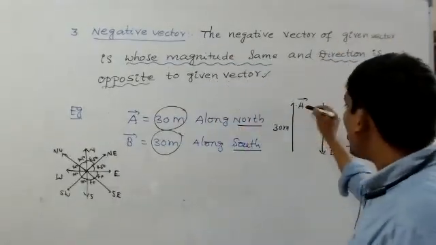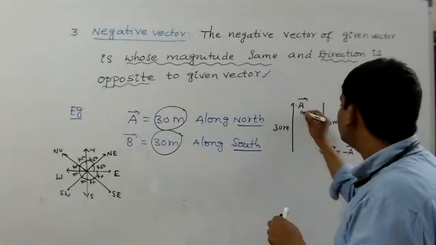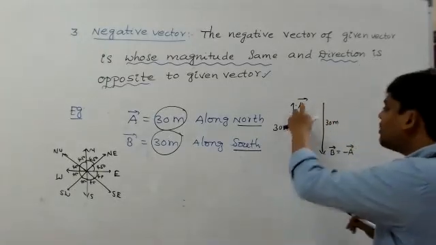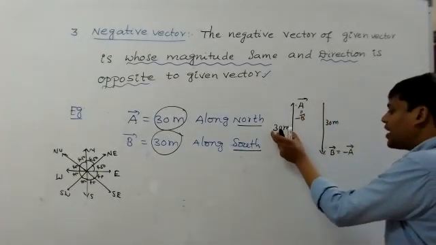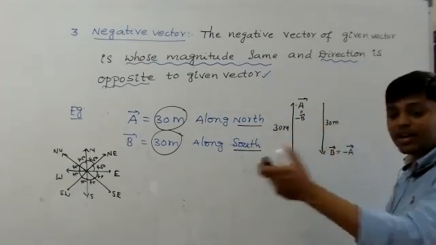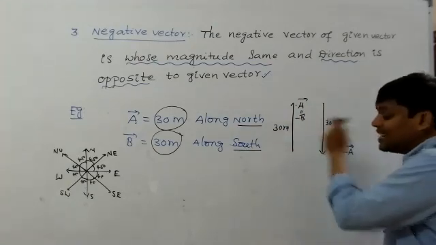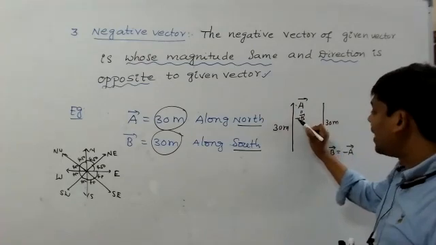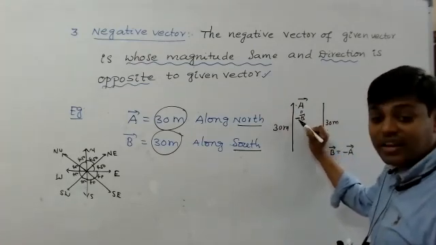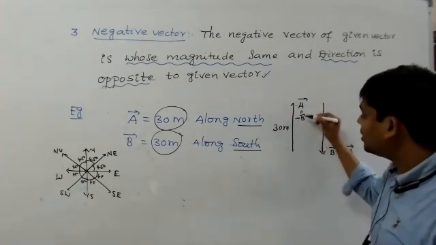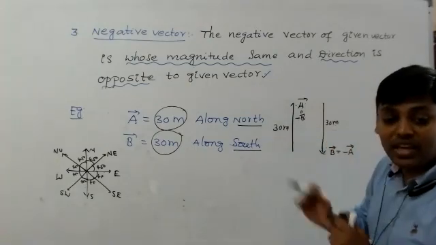Similarly, A bar also equals, you write what? Minus B bar also. That means what? A bar equals B bar in magnitude, because A bar's magnitude and B bar's magnitude are the same. And here minus indicates what? Negative vector. That means A bar's direction and B bar's direction will be opposite.